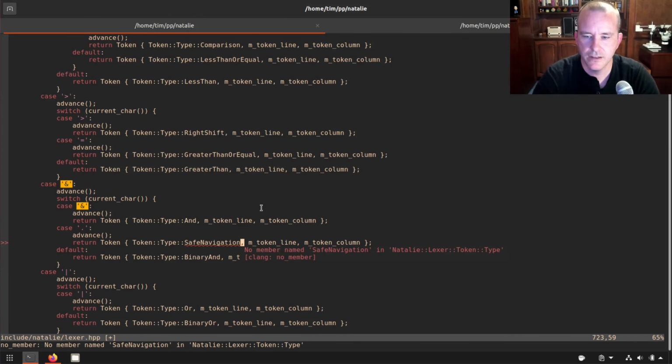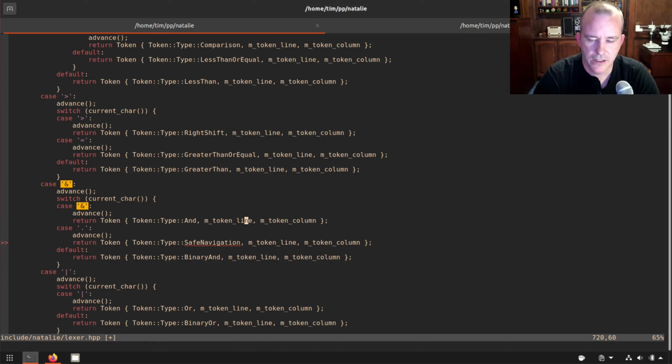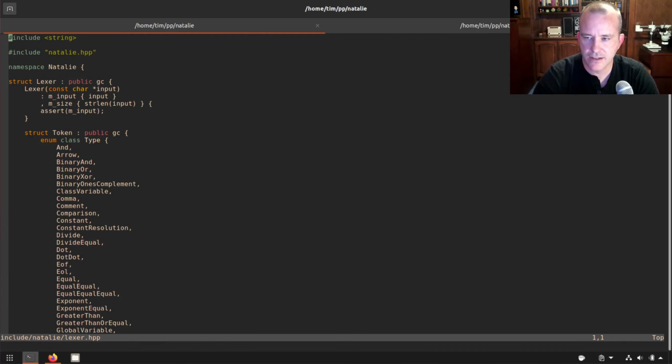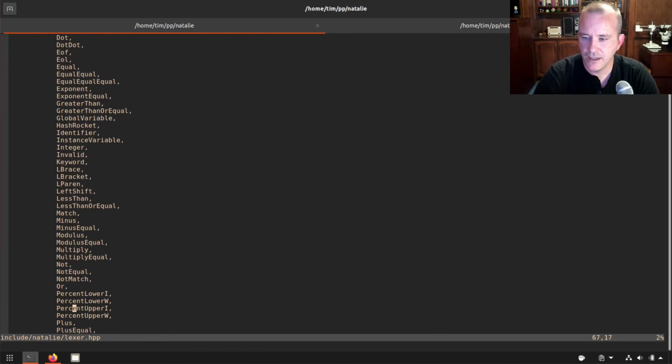So we'll just call it that internally as well. And we record the line and column number of where we found the operator or the token. We'll use that later for error reporting and error handling. So we need to add this as a token type. Up here at the top, we have our token and token types, and we'll just add it.